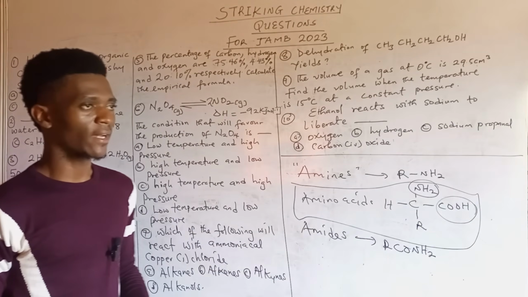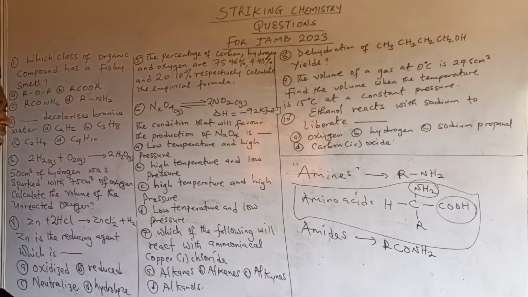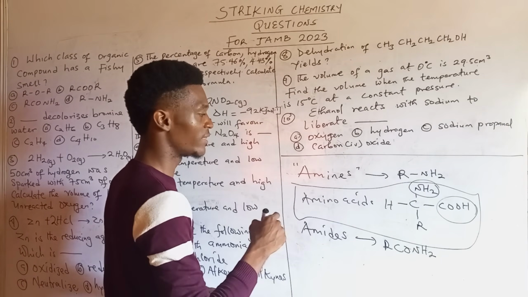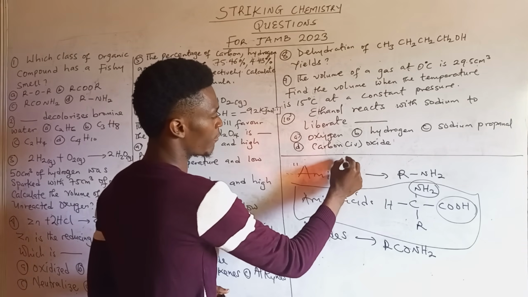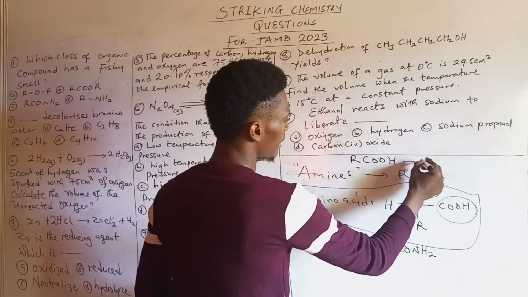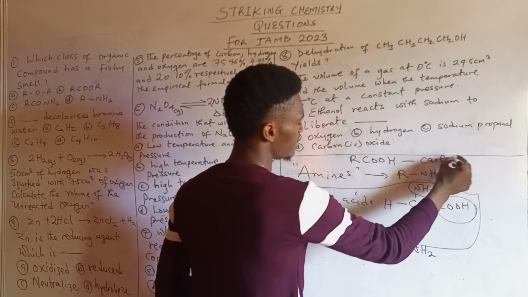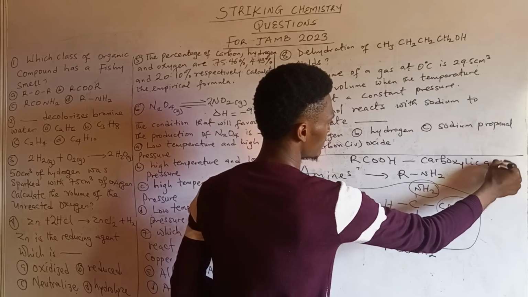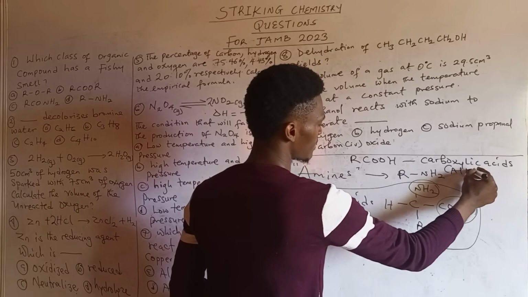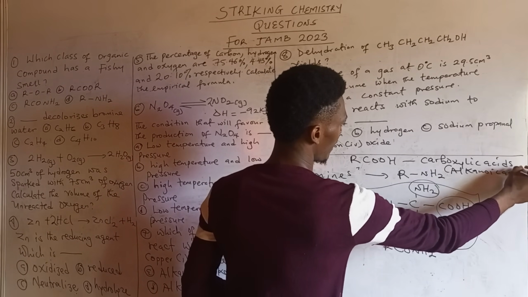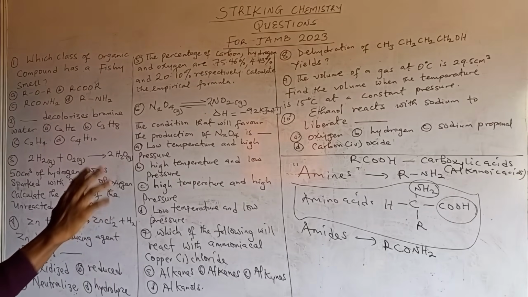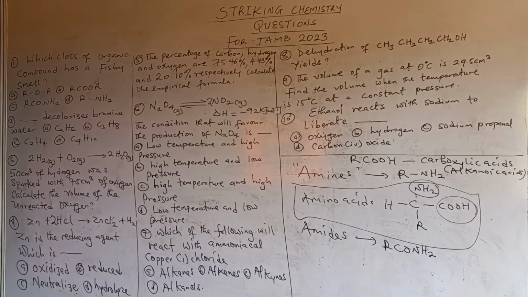One more thing that you need to know is that for the carboxylic acids present in organic chemistry 2, we have the general formula RCOOH. Carboxylic acids are also called alkanoic acids. So take note of that. Alkanoic acids, carboxylic acids, they are the same things. So these are organic chemistry 2 compounds.